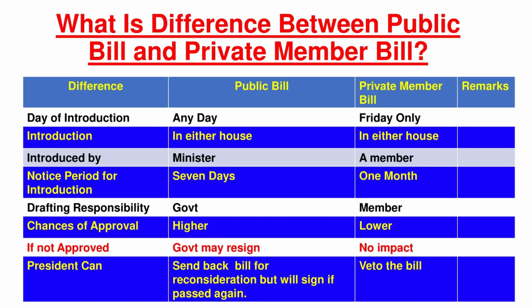As far as the status after passing the bill is considered, the President can send back the public bill for reconsideration of both the houses of parliament. But if they pass it, he has no choice other than signing. However, in case of a private member's bill, the President can veto this bill. If these are the differences between public and private members' bills,